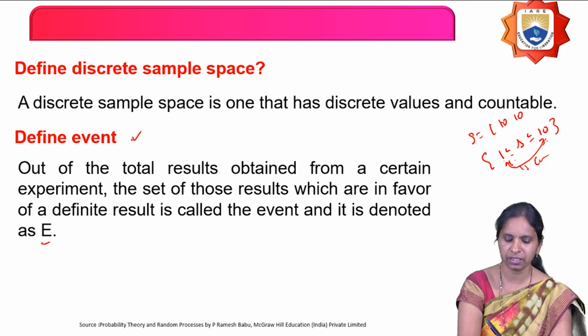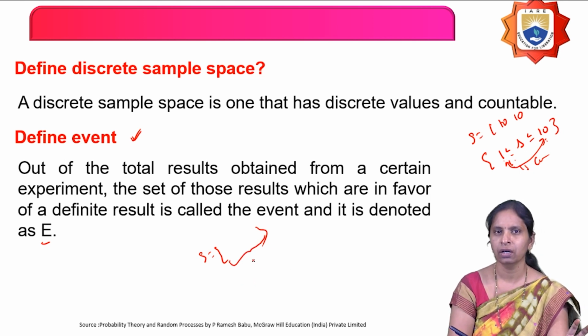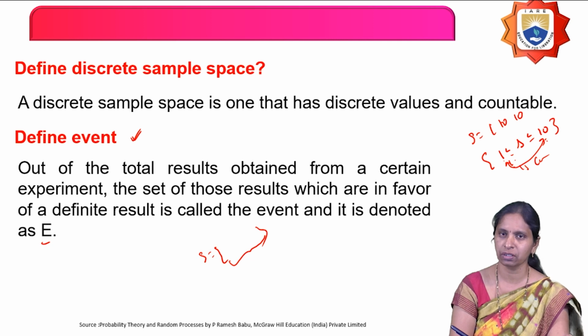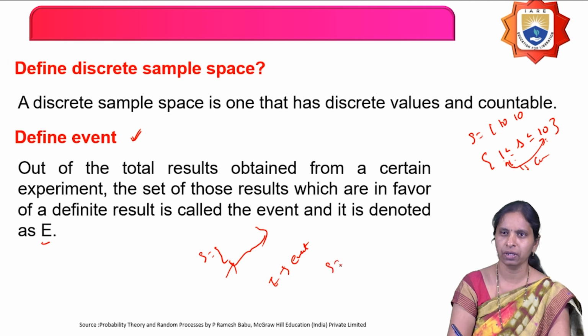So the sample space is nothing but the list of all the possible outcomes. So out of all the possible outcomes, I am interested only in some outcomes. Then that is called as what? Event. For example, when I roll a die, the sample space for that is what? 1, 2, 3, 4, 5, 6.